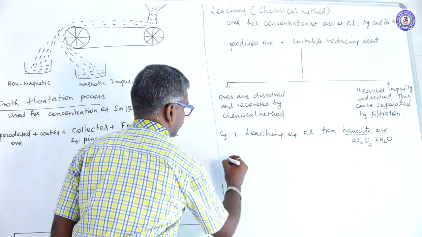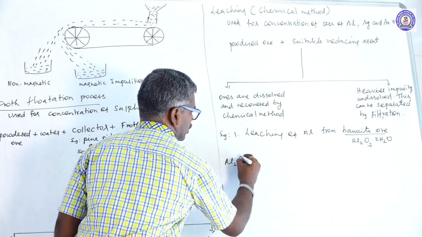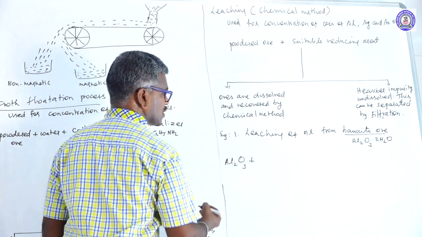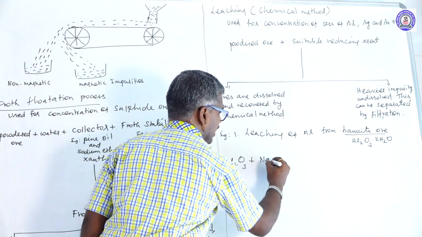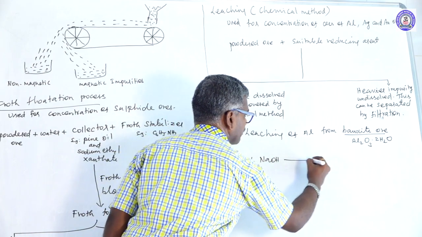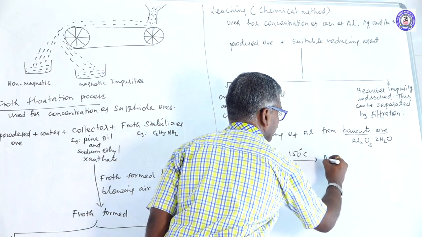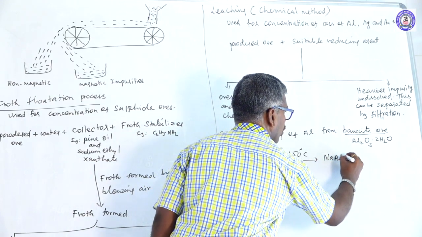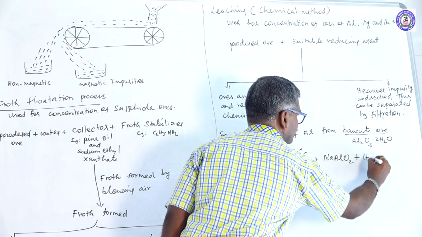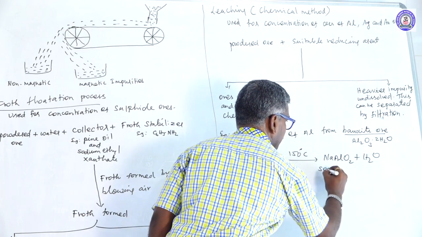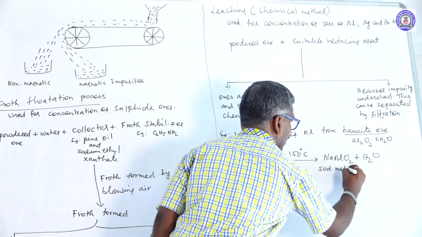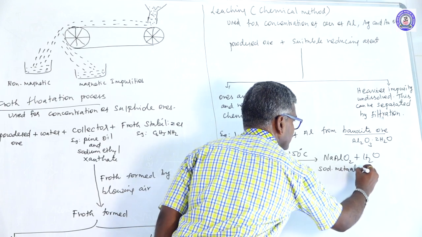For example, Al2O3 reacts with suitable reducing agent NaOH. Temperature maintained at 150 degrees Celsius to form NaAlO2 plus water. Sodium meta-aluminate.